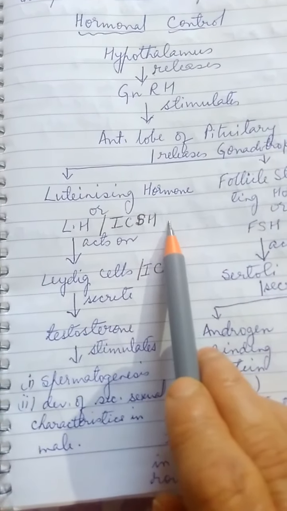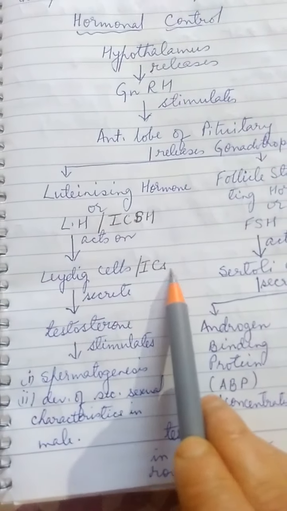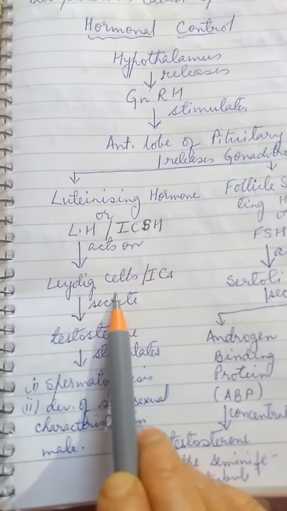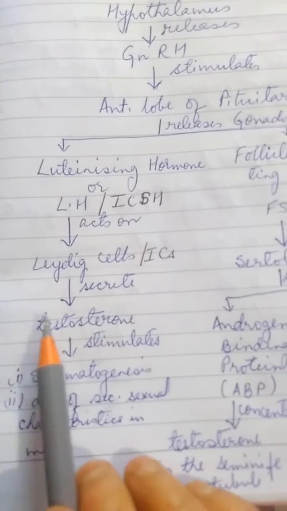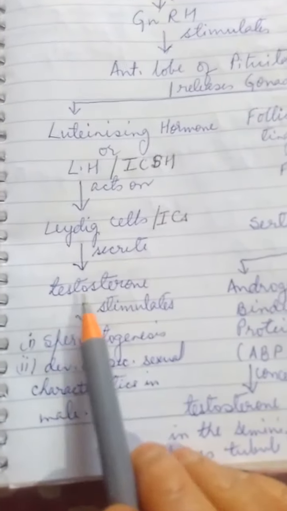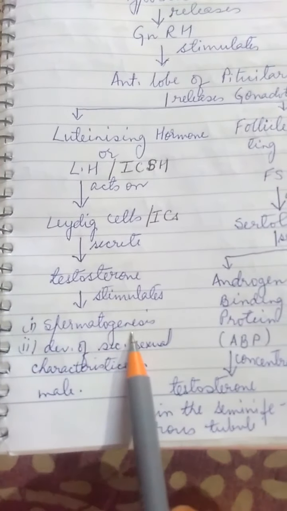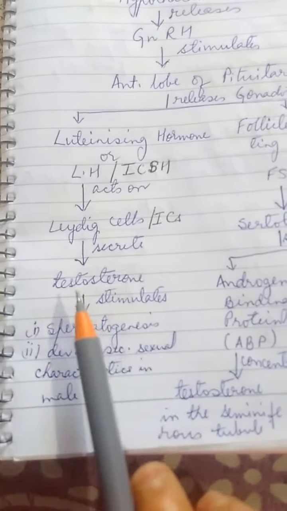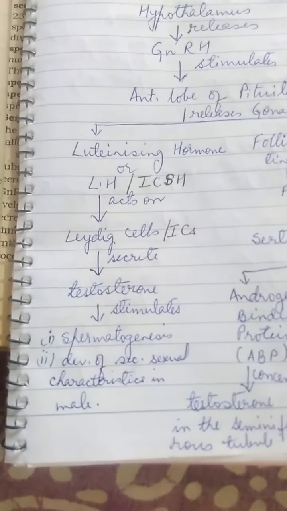Why did it get the name interstitial cell stimulating hormone? Because it stimulates. Whom does it stimulate? Interstitial cells. And what are interstitial cells? They are nothing but Leydig cells, right? So, on stimulation, Leydig cells secrete androgen, male androgen, and one such male androgen is testosterone. Got it? And what is the function of this testosterone? It stimulates spermatogenesis, the process of formation of sperms. And not only this, it even stimulates development of secondary sexual characteristics in male.